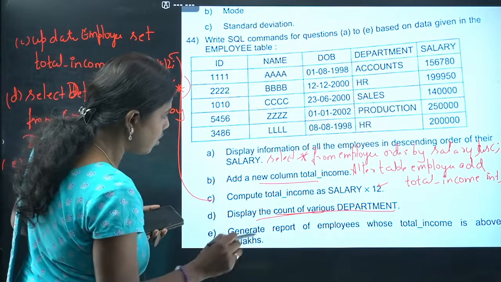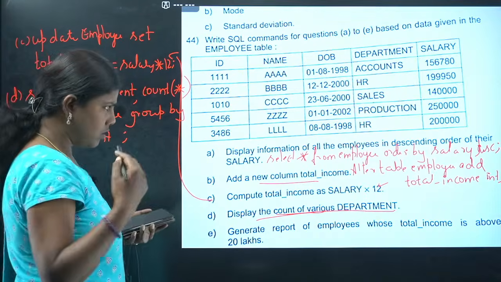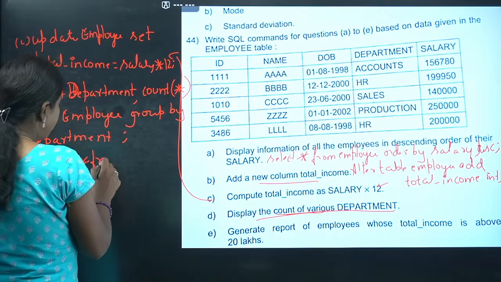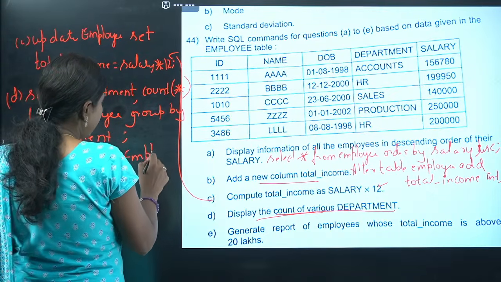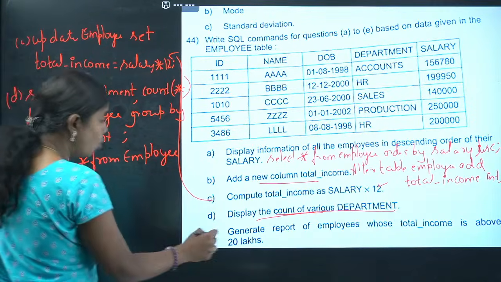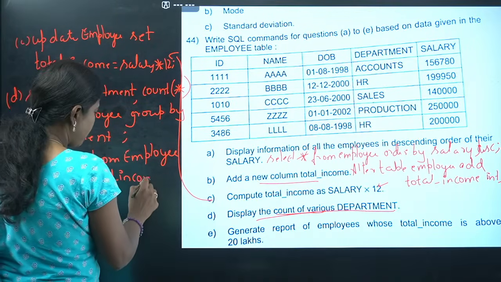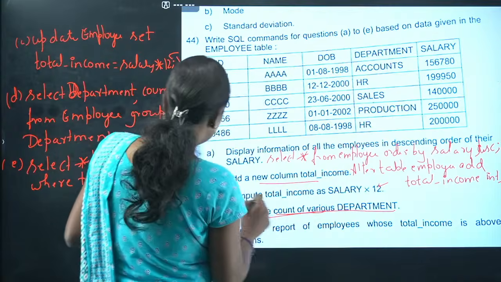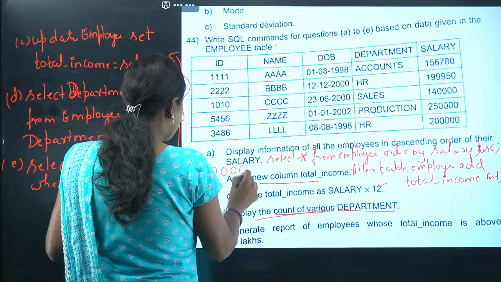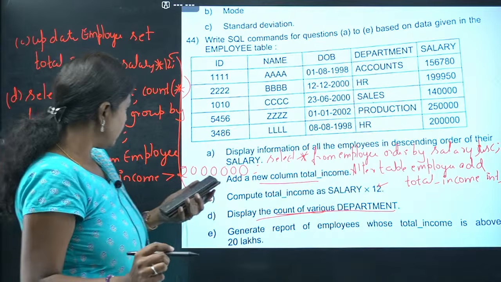Generate a report of employees whose total income is above 20 lakhs. Report of employees, students, it is select star. Select star from employee, where total income you should write, where total_income is greater than 20 lakh. 20 lakh I have to write, so 2000000, semicolon. Okay, select star from employee where total_income is greater than 20 lakh.